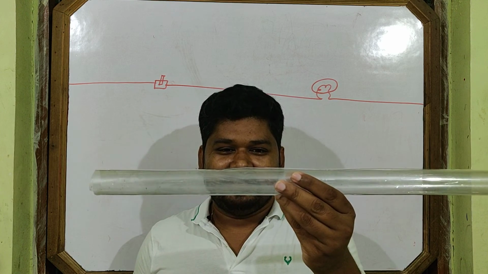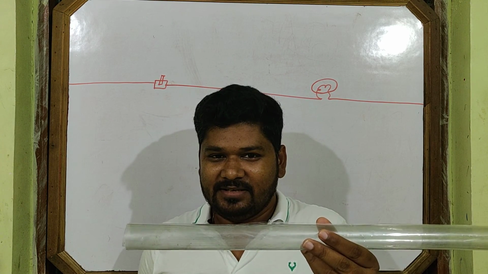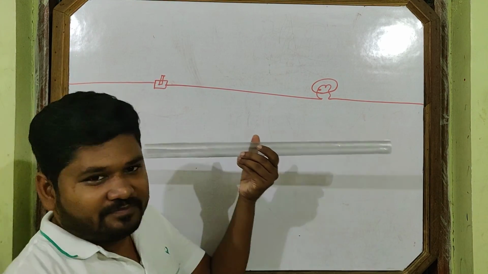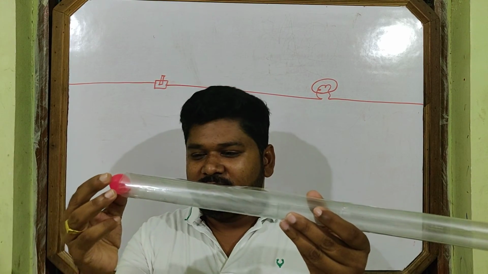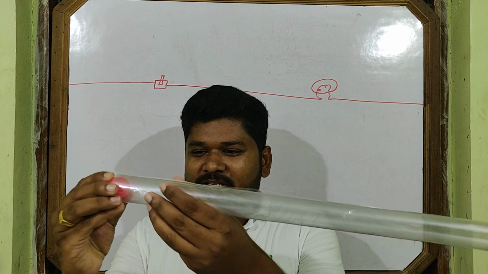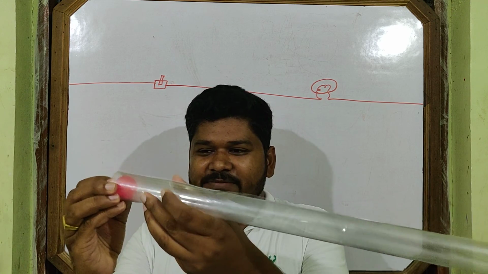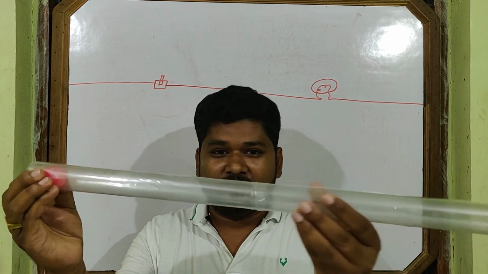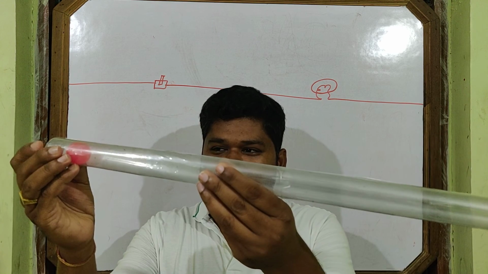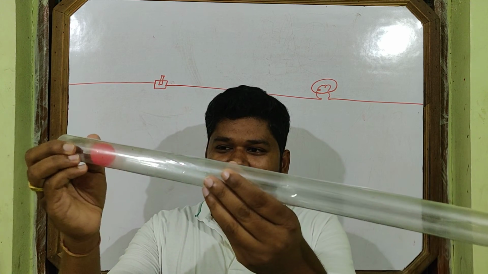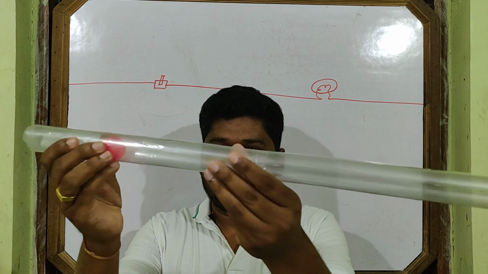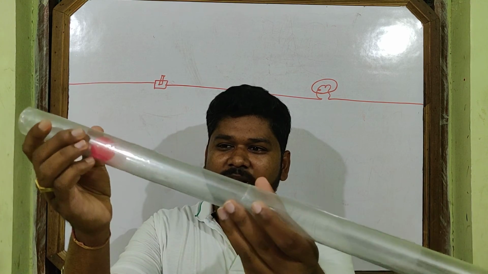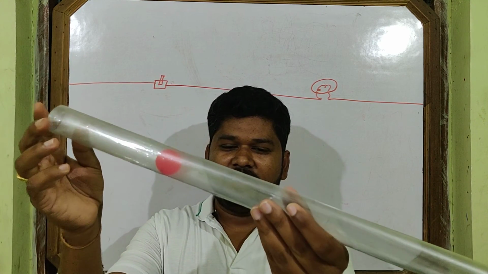If this is the conductor as per your thinking, here is the switch and here is the bulb. When the switch is on, the electron will start moving from here. Drift speed is very small, so the electron moves very slowly, 1 millimeter per second.